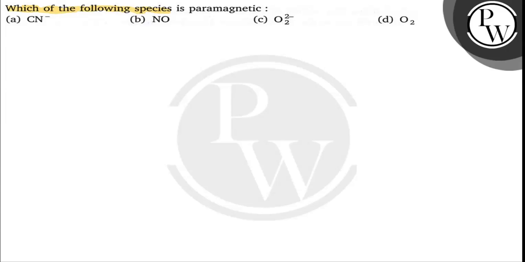Which of the following species is paramagnetic? Options given are cyanide negative, NO, O2 2 negative, O2. If we talk about the key concept of the question, basically, what is the key concept of the question? We have to tell what is paramagnetic and which one is paramagnetic. So paramagnetic are basically those compounds which have unpaired electrons.